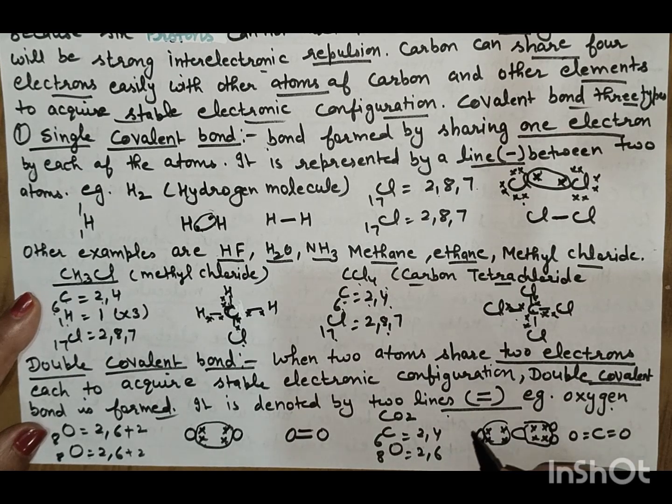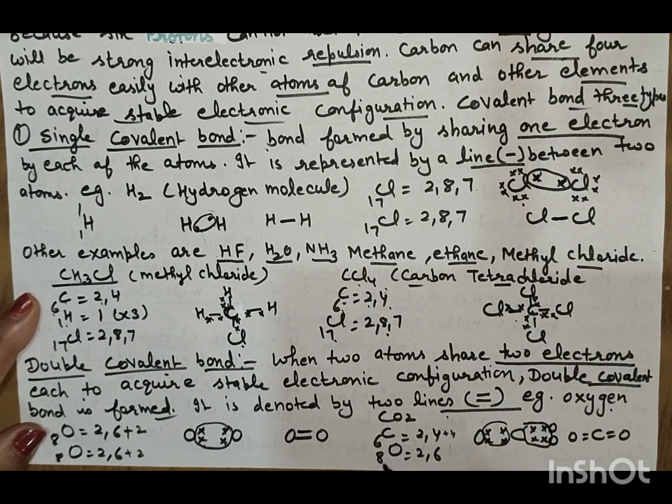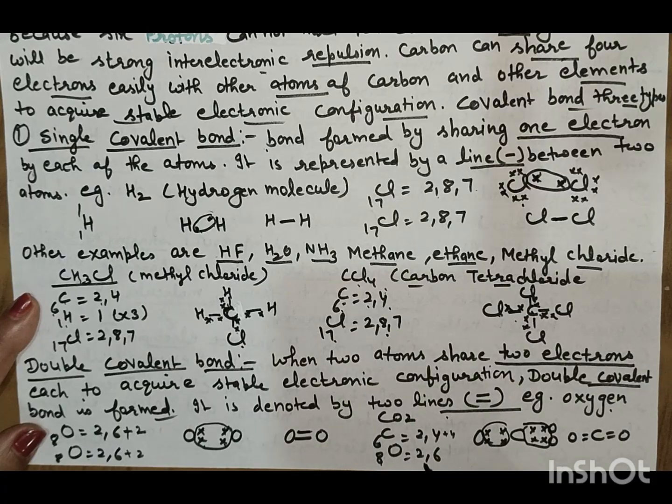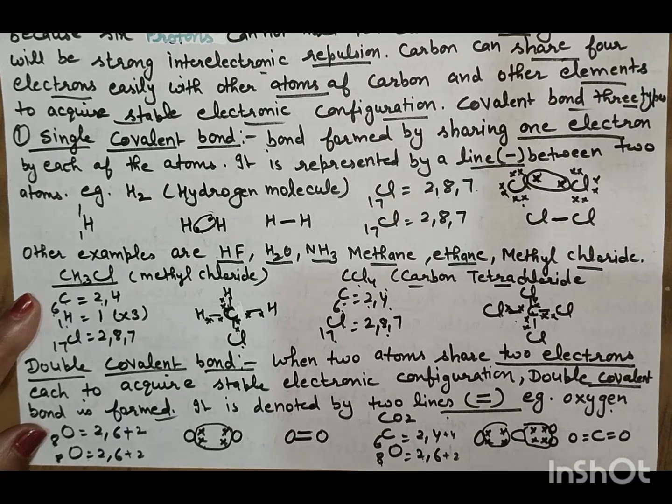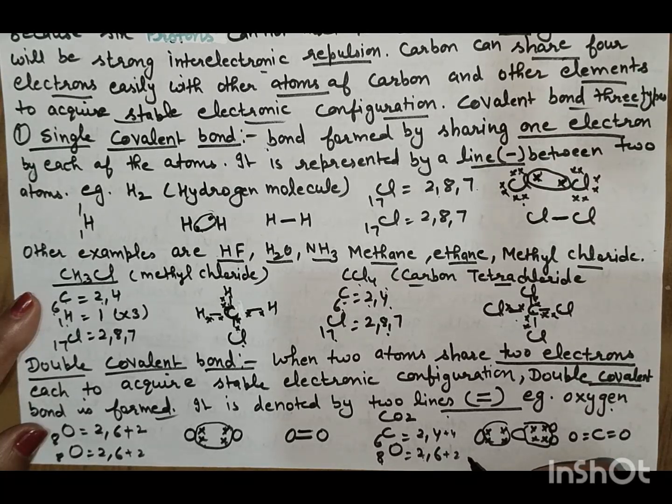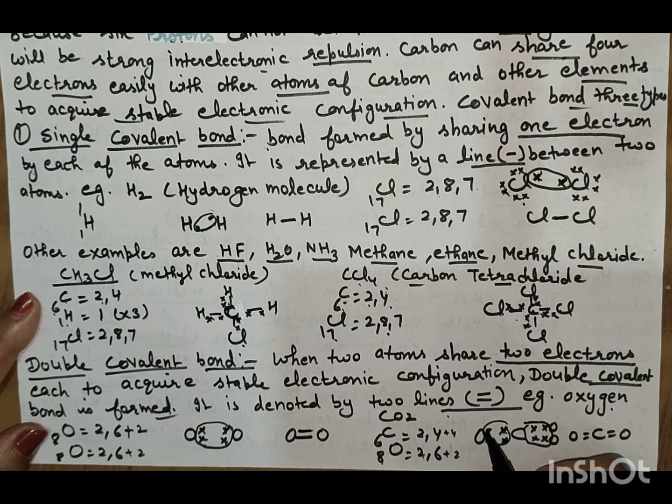Now CO2. Carbon has atomic number 6 and electronic configuration 2, 4. It needs 4 electrons to complete its octet. Oxygen has atomic number 8 and electronic configuration 2, 6, and it needs 2 electrons to attain the noble gas configuration. Now this carbon shares 2 electrons with one oxygen and 2 electrons with the other oxygen and forms double bonds.